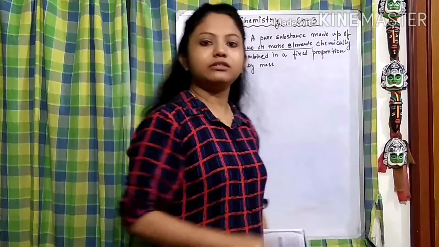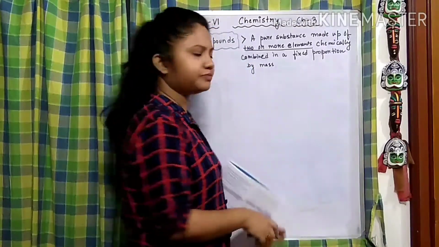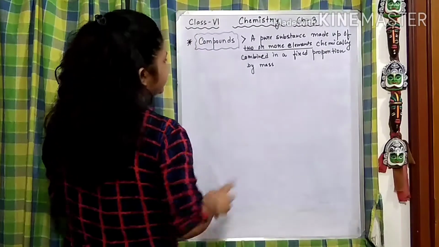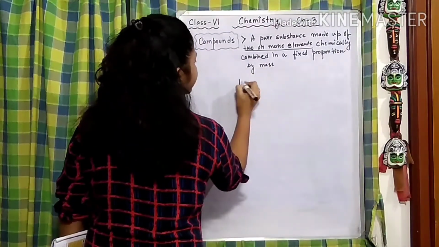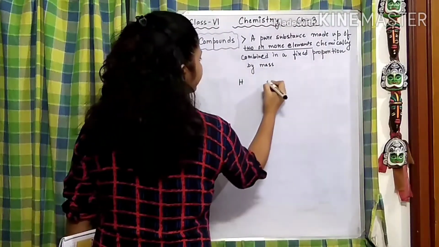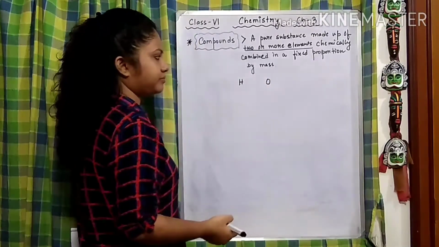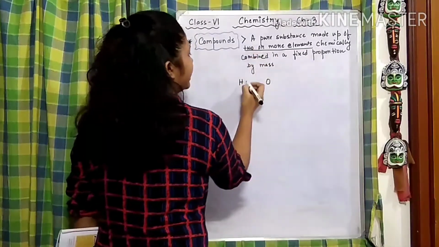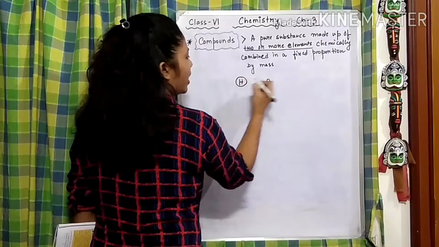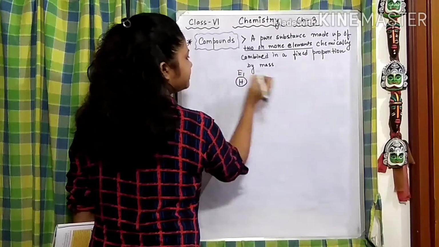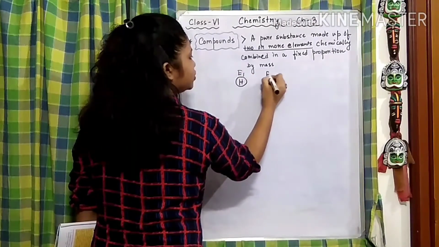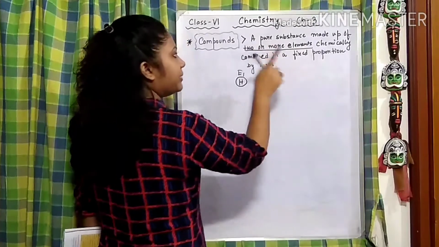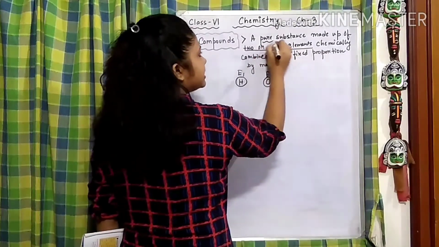So here, for example, let's take two elements, oxygen and what? Hydrogen. So we are taking two elements, hydrogen and oxygen. Here it comes with element number 1 and element number 2.